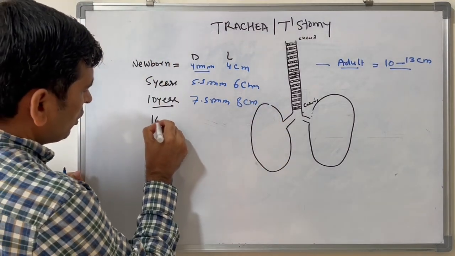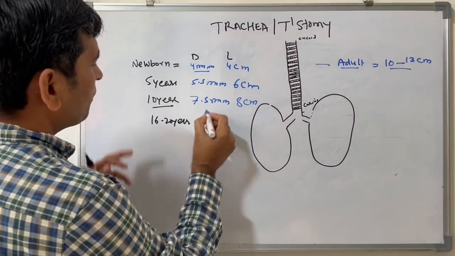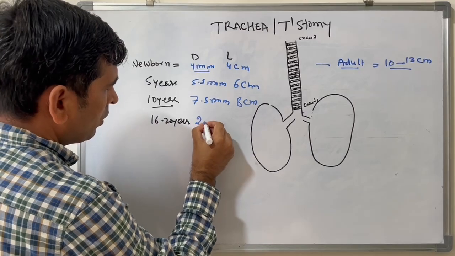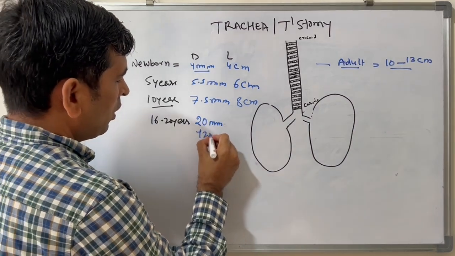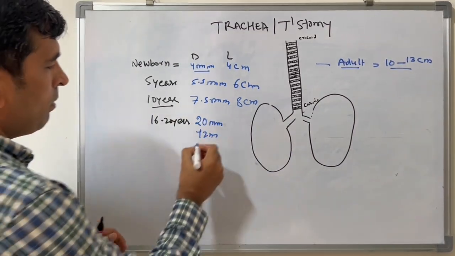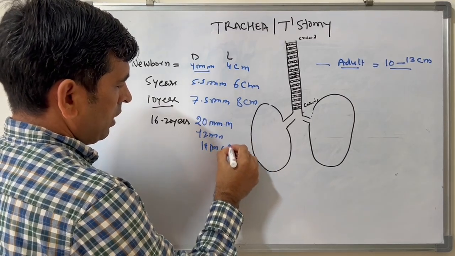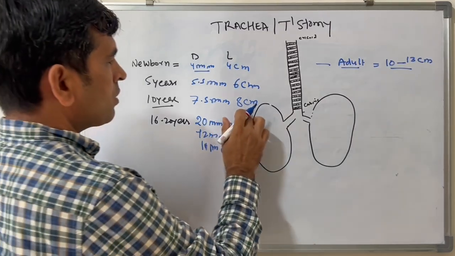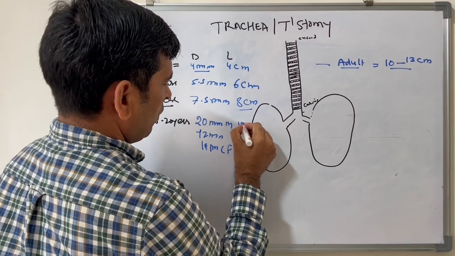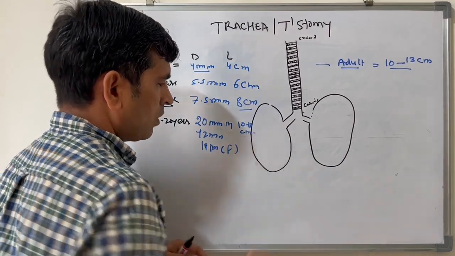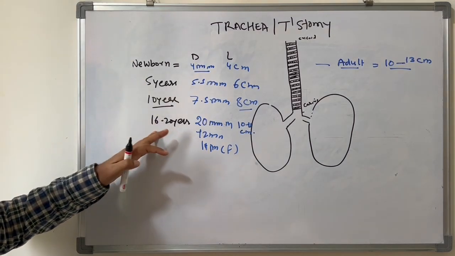At 16 to 20 years of age, adult age, the tracheal diameter is about 20 mm in an adult male, plus or minus 2 mm, so minus 2 mm in a female means approximately 18 mm in a female, and the length is about 10 to 13 centimeters. So this is the newborn, 5 year, 10 year and 16 year.